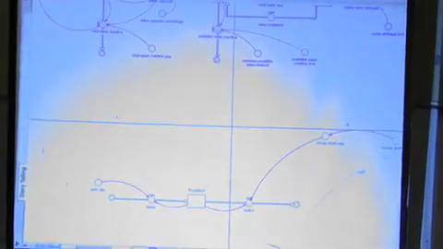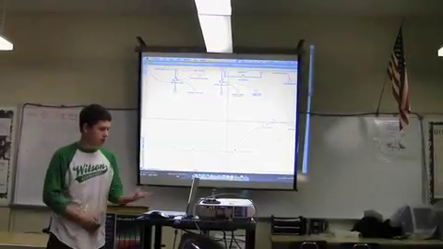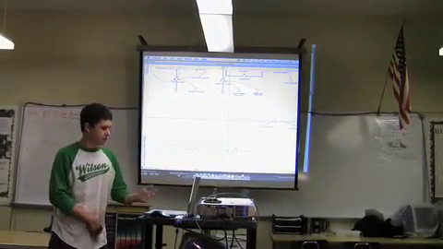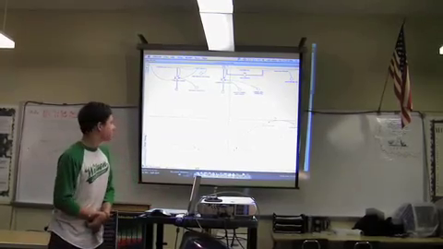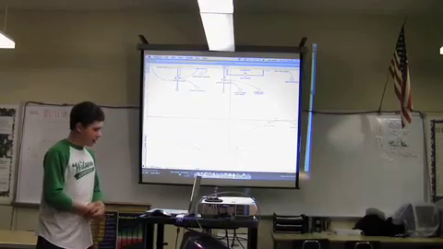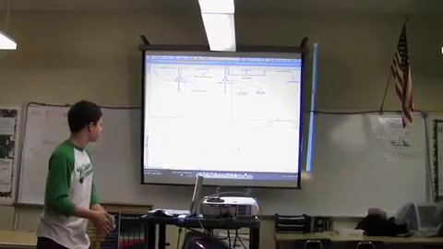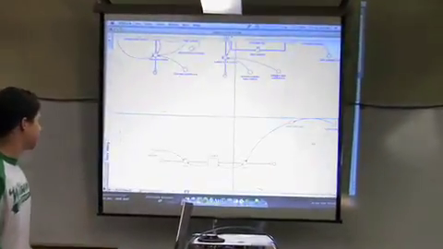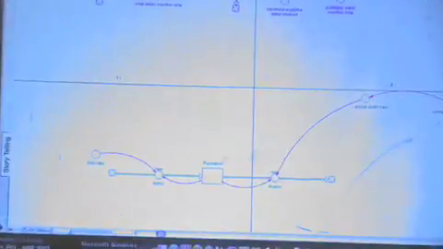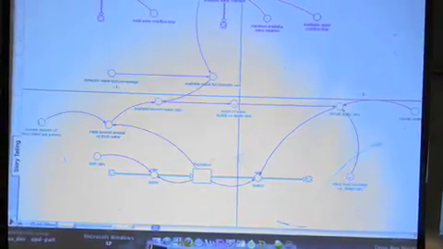Okay, so I'm going to talk about the population and agriculture segments, which are basically add-ons to the water crisis. In our population segment, this is the very basic segment that we built originally, and the main component is the population stock, which represents China's population. We have the births and the deaths, which are both affected by their respective rates. This is our basic part of the model, and we later expanded on it.